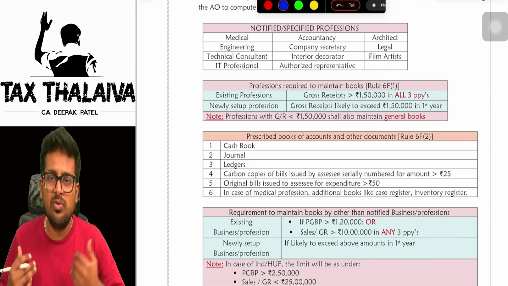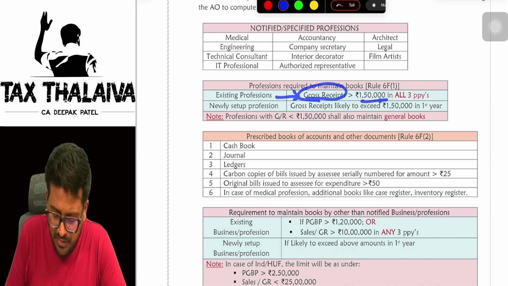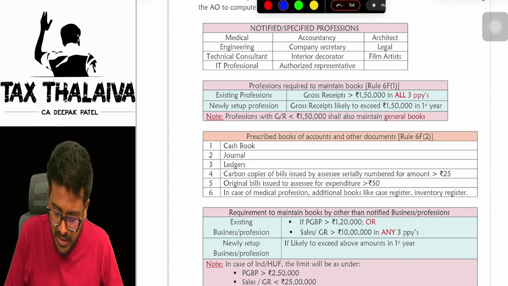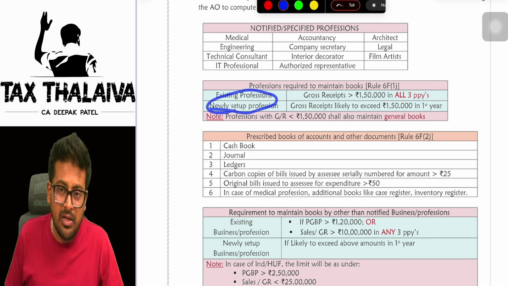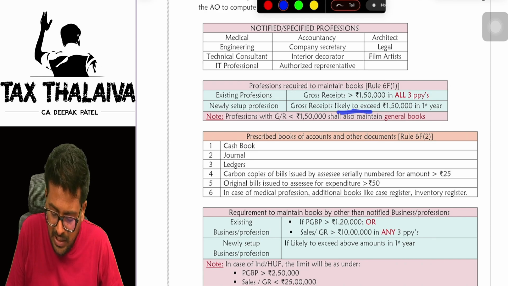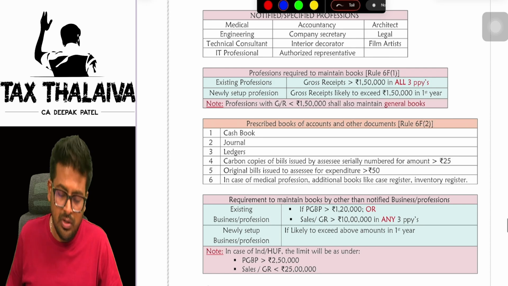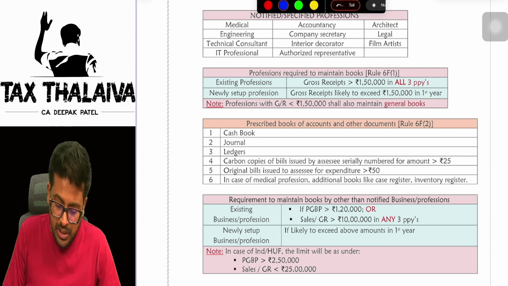Newly set up means a very new profession. In the case of an existing profession, if the gross receipts are more than 1,50,000 in all three preceding previous years, they are required to maintain books of accounts. In the case of a newly set up profession, if it is likely to exceed 1,50,000 in the first year itself, in that case they are required to maintain. Even though your gross receipts are less than 1,50,000, you are required to maintain the general books of accounts.